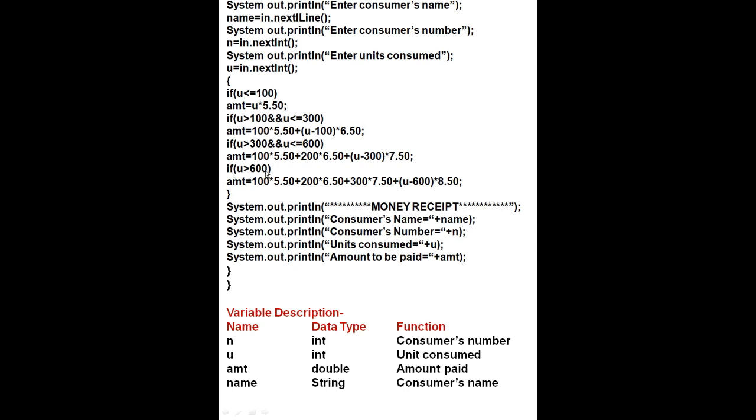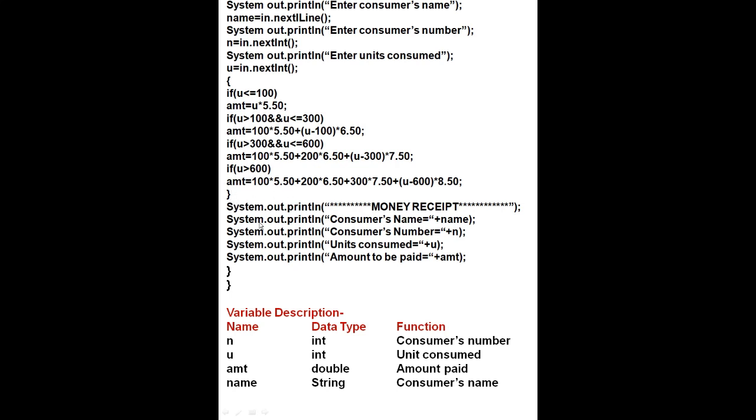Now if unit is greater than 600, first you will write 100 unit amount, then plus 200 unit amount, then plus 300 unit amount. Then you will minus u minus 600, because 300 plus 200 plus 100 will become 600, so first you will minus u minus 600, then multiply by 8.50. This will be the amount for units consumed greater than 600 units.